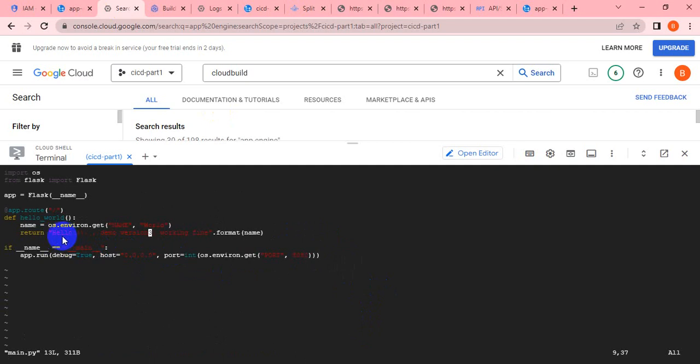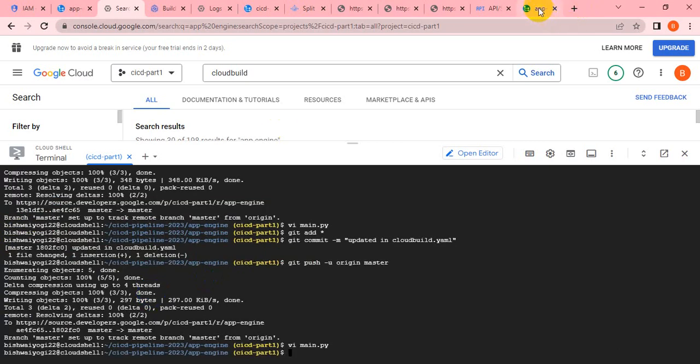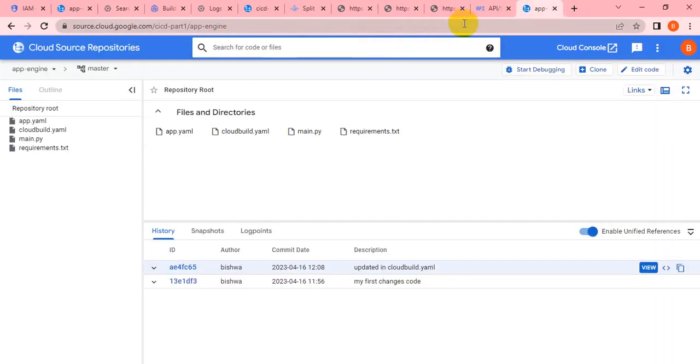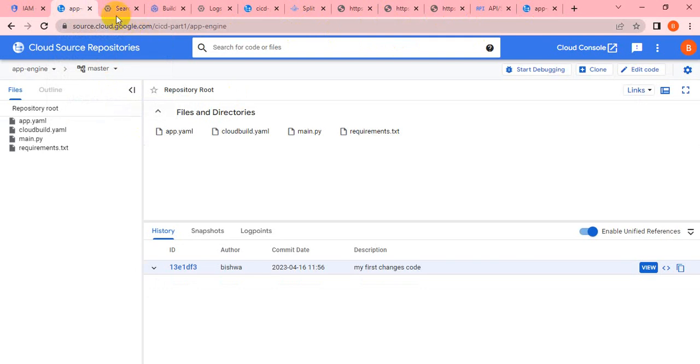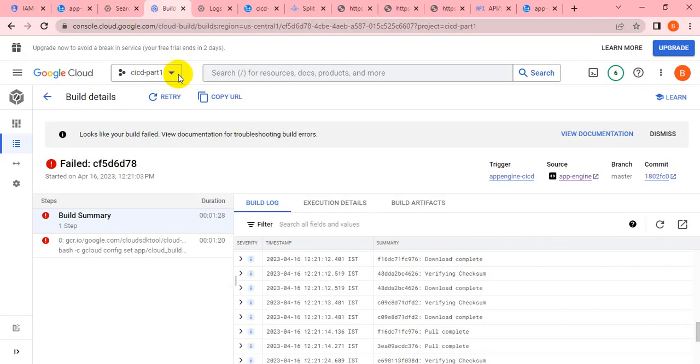Then I pushed the changes to the source repository. So as you're triggering now, once it gets deployed, we will get updated content in our UI. Instead of demo version 2, we can get demo version 3 here. But let's see whether it's working fine or not first.